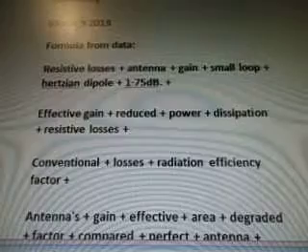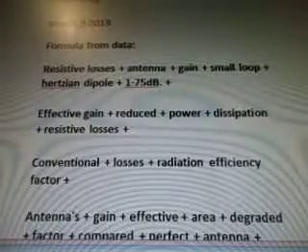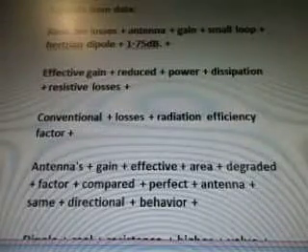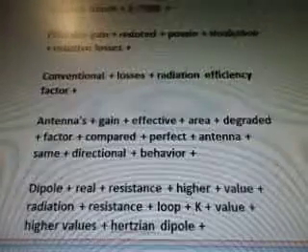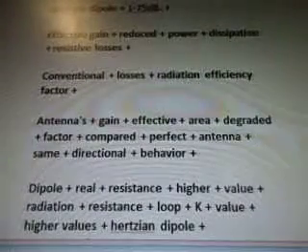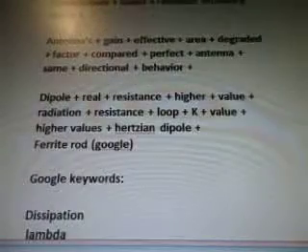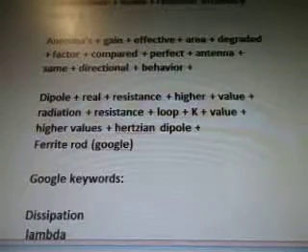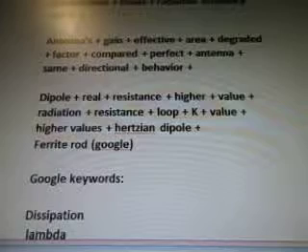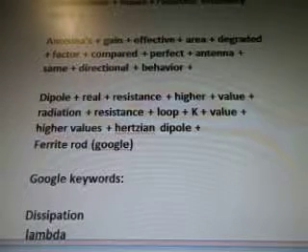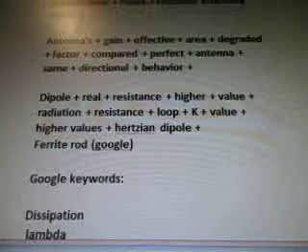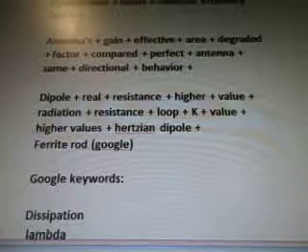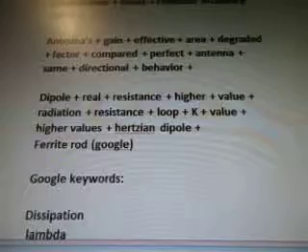Resistive losses, antenna gain, small loop, Hertzian Dipole, 1.75 dB. Effective gain, reduced power dissipation, resistive losses. Conventional losses, radiation efficiency factor. Antennas gain, effective area degraded factor. Compared, perfect antenna, same directional behavior. Dipole real resistance, higher value, radiation resistance, loop K value, higher values plus Hertzian Dipole ferrite rod.